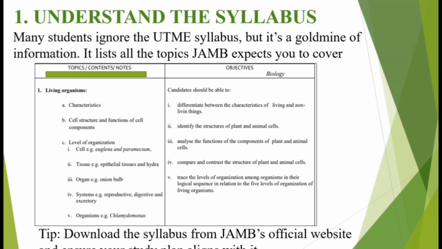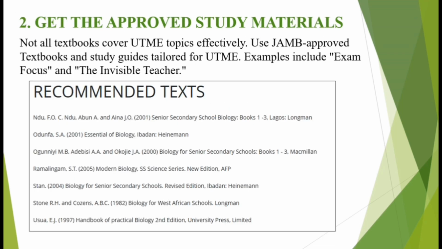Now the syllabus can be gotten from the JAMB official website, or you can download it online, or when you do your UTME registration, you will most likely be given the syllabus either as hard copy or as a CD plate. So secondly is getting the approved study material. I will say getting the reliable study material. Like I said, most students pick random textbooks and just start reading, but that's not what a good student who has the goal of getting a very high score in the JAMB examination should do.